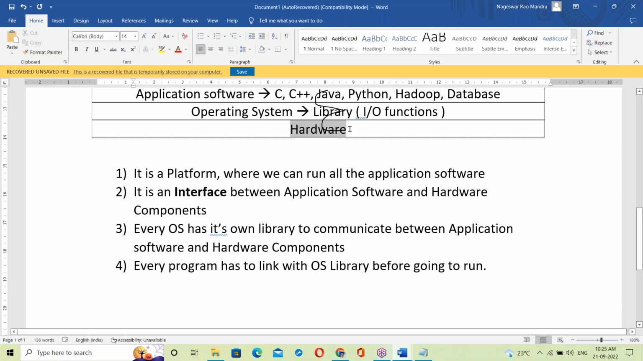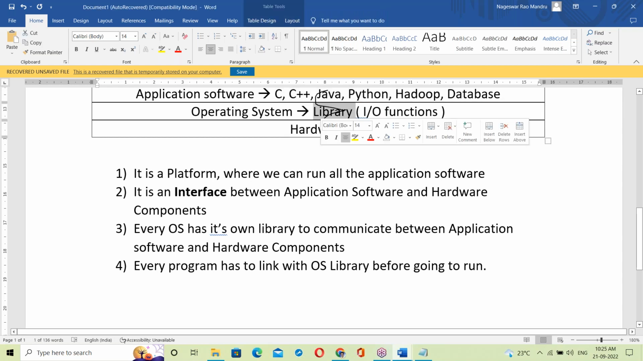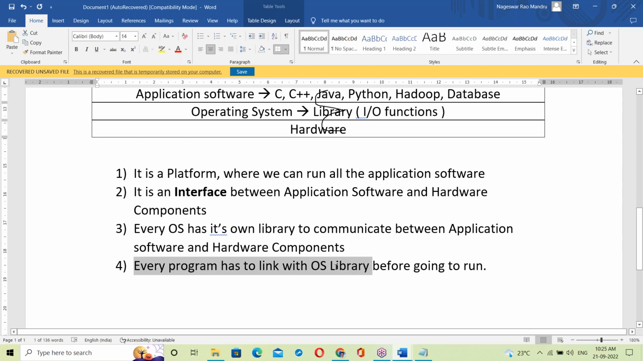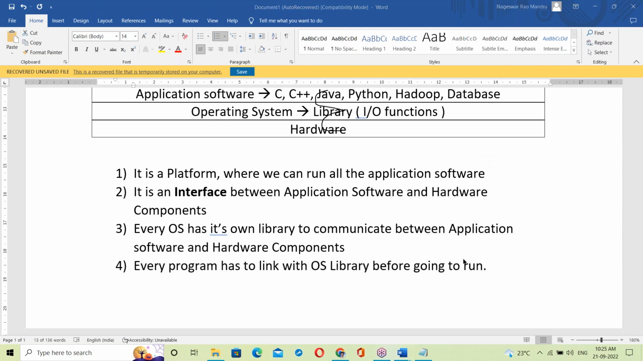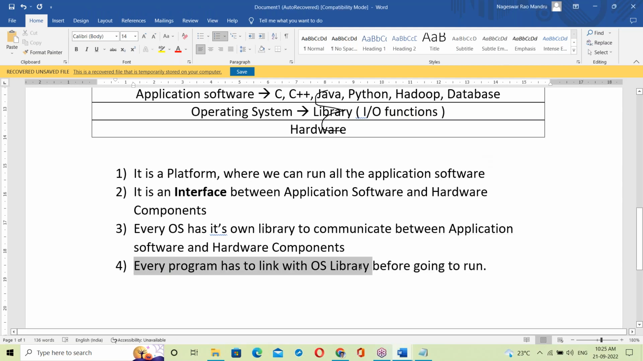Otherwise it cannot communicate with hardware. To communicate with hardware components, these programs link with the OS library. Every program, first of all, has to link with the OS library, and then it communicates with the hardware components. So every program has to link with the OS library before going to run.